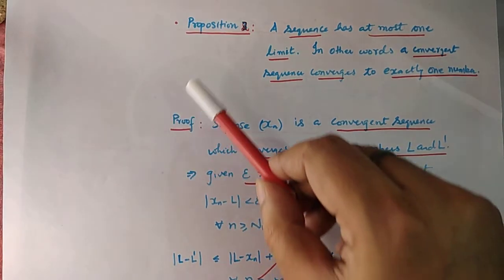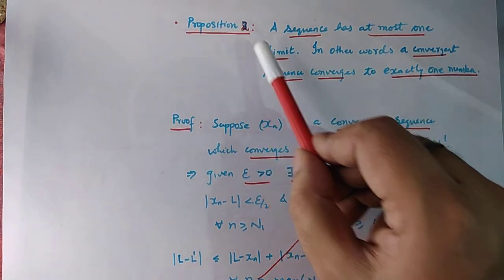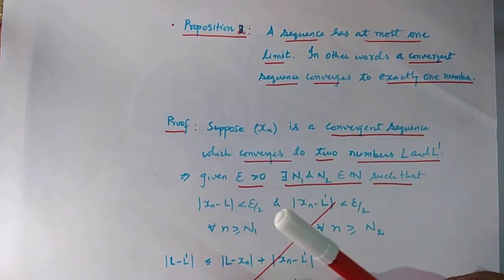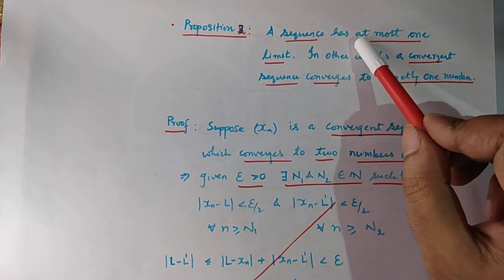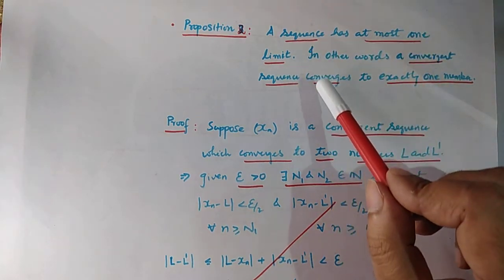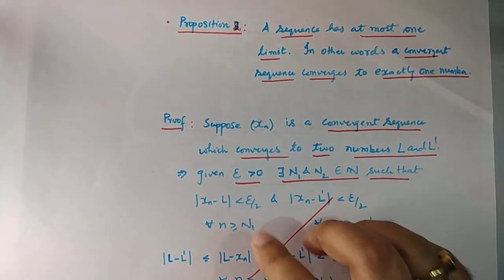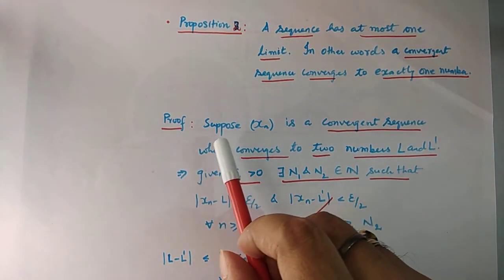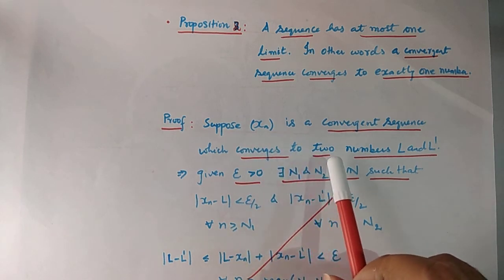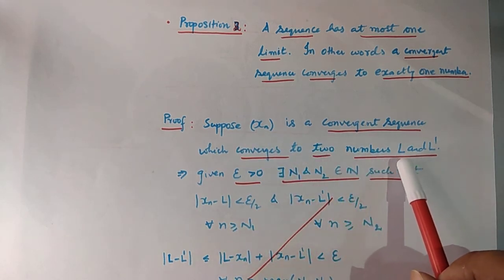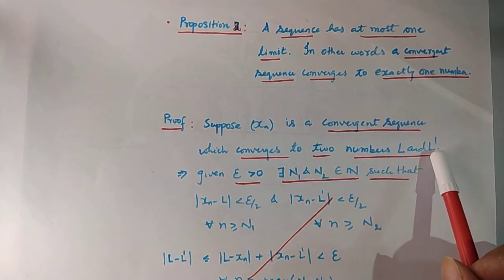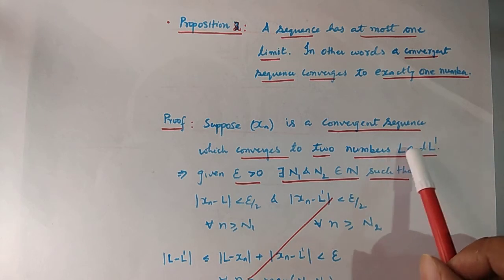Consider another proposition, proposition 2, which states that the limit of a converging sequence is unique. In other words, a sequence has at most one limit. We will prove this by assuming that a converging sequence converges to two numbers L and L prime, and then we will finally show that L is the same as L prime.